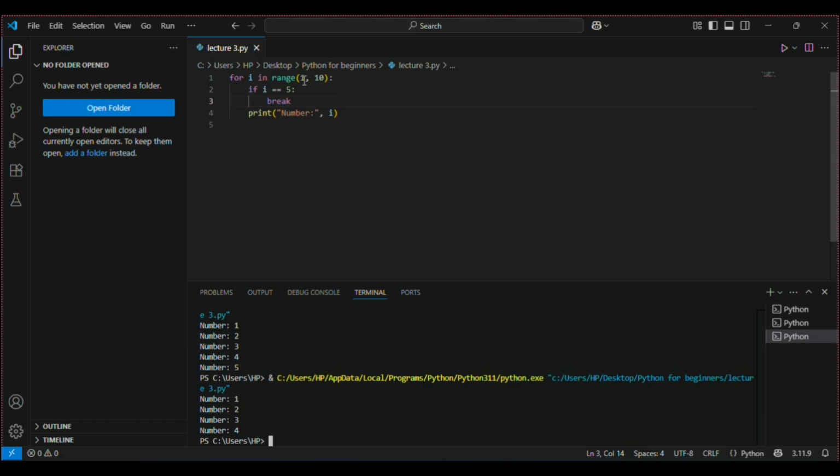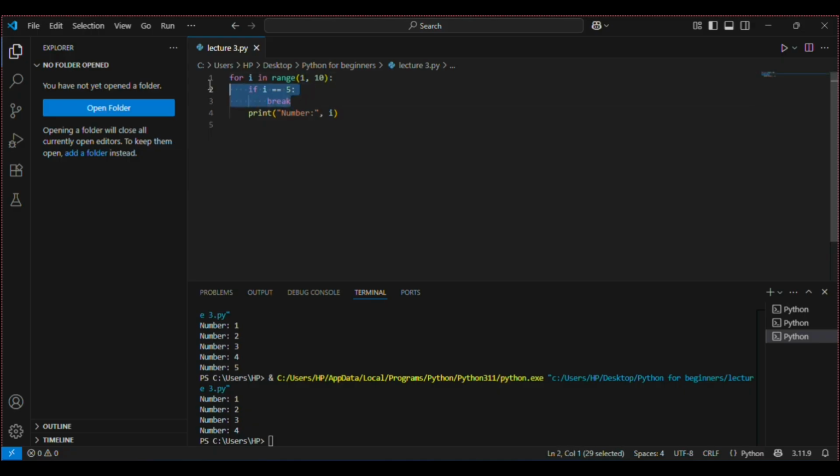What happened here is I have specified if i is equal to 5, then break the code. And when it became 5, it basically broke the code. It exited from the for loop, even though we had specified it has to run up till 9, because you know that here 10 will not be included. It means from 1 up to, but not including 10.